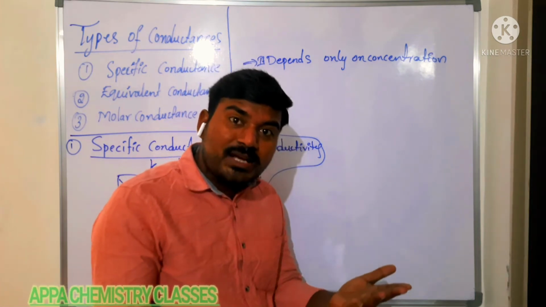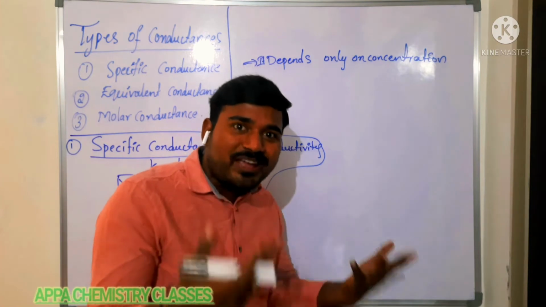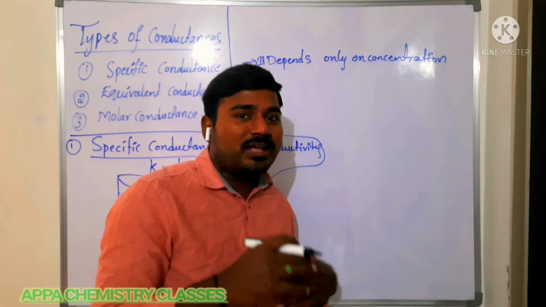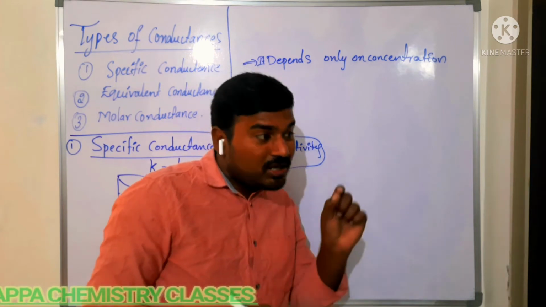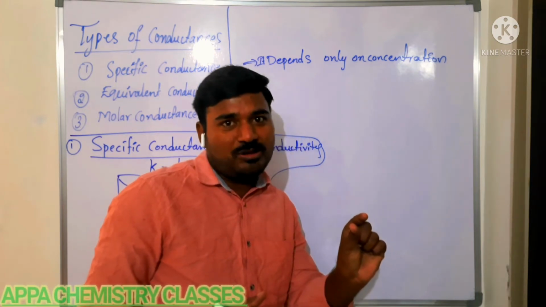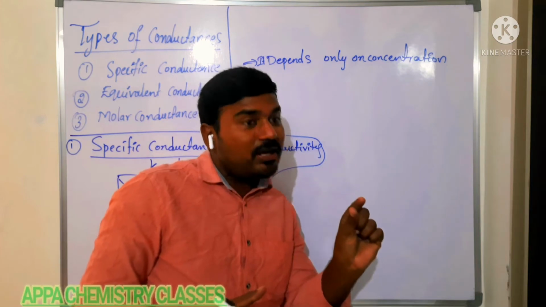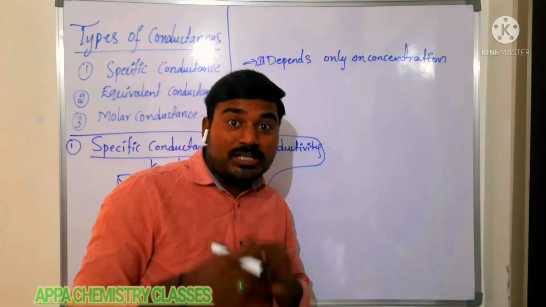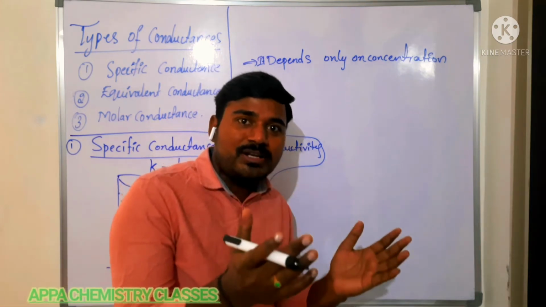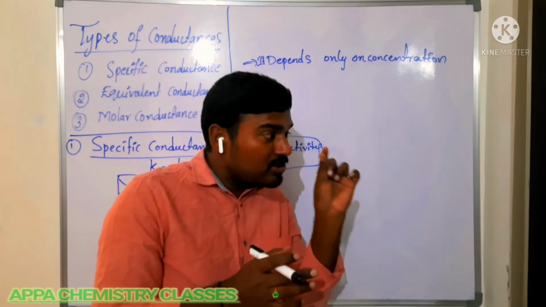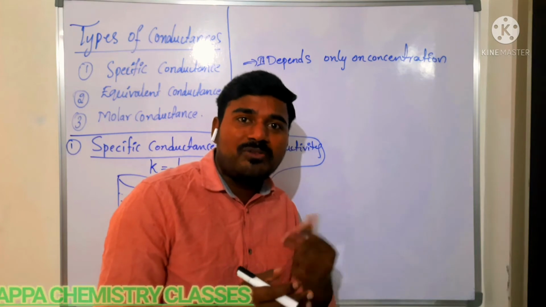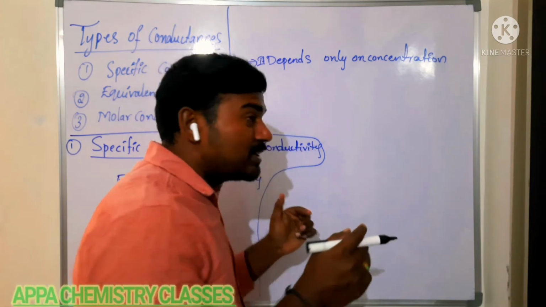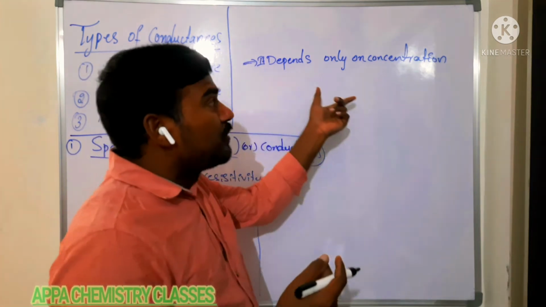If the concentration is more, then what happens? The number of ions will be more in that electrolytic solution. If you are taking 1 centimeter cube of the electrolytic solution, the number of ions will be more. That is, when you have a highly concentrated solution, the number of ions present in 1 centimeter cube of electrolytic solution will be more. It only depends on the concentration.